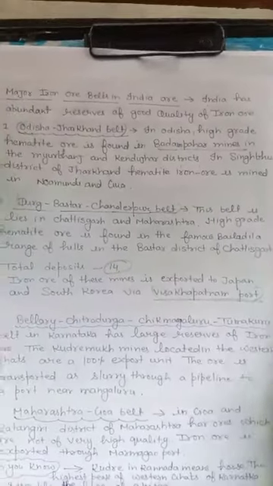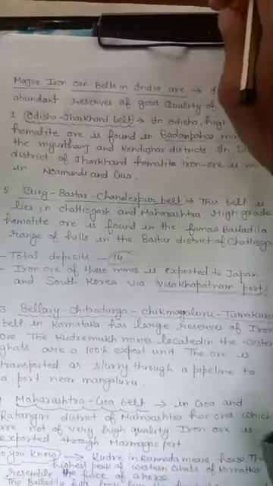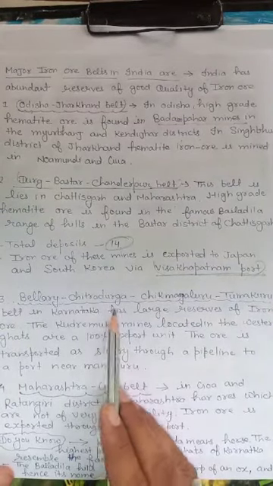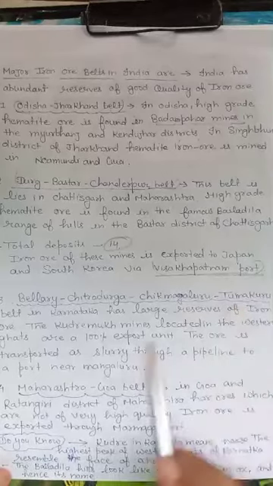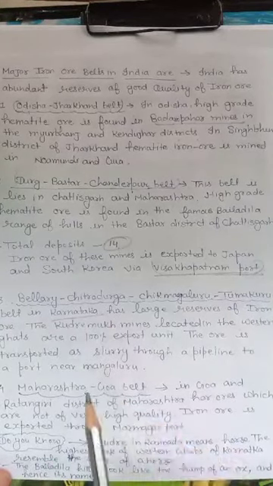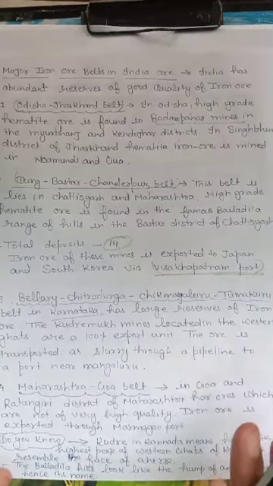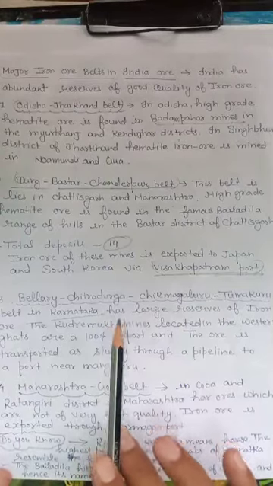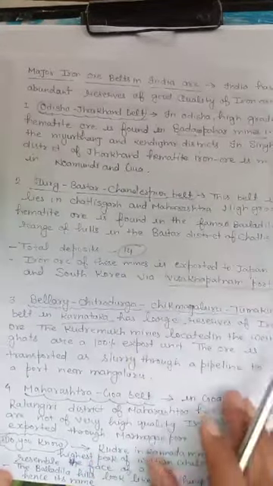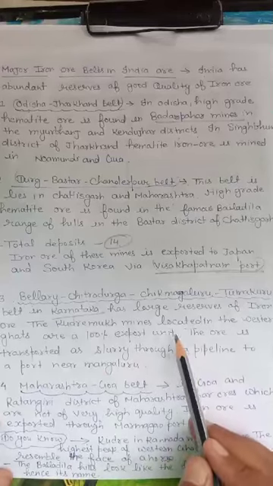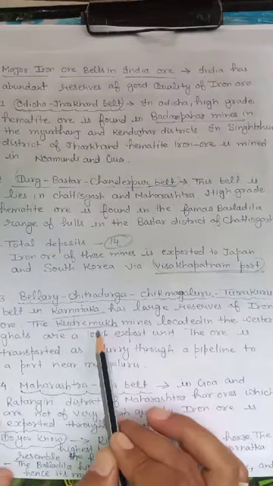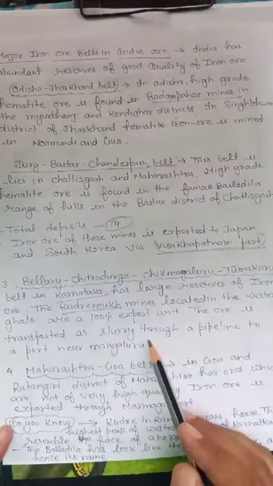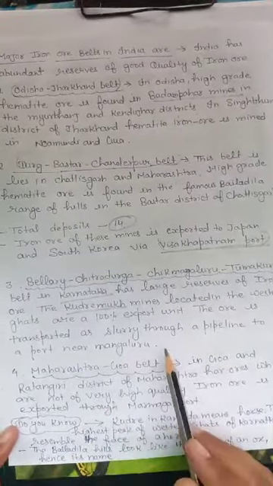Next one is the Bellary, Chitradurga, Chikmagalur, Tumkur belt. In short form we can learn it as BCCT: B for Bellary, C for Chitradurga, C for Chikmagaluru, and T for Tumkur. This belt lies in Karnataka. This is one of the largest deposits of iron in the world. The one mine that is a 100% exported mine of India is Kudremukh. It is also an important question for the NTSC examination, that which mine is the 100% exported mine, that is Kudremukh. The ore is transported as slurry through a pipeline to the port near Mangalore.